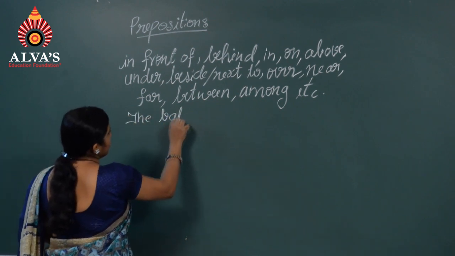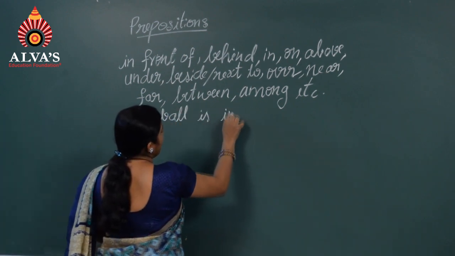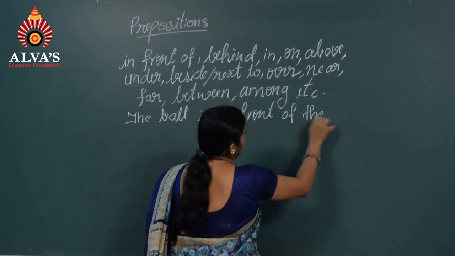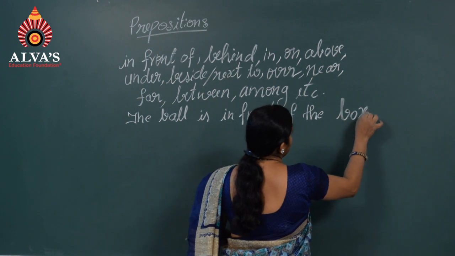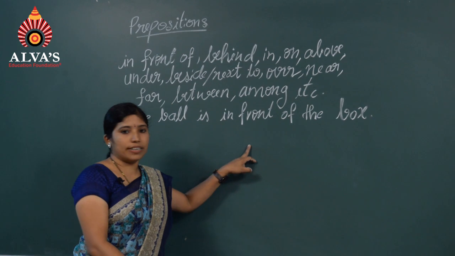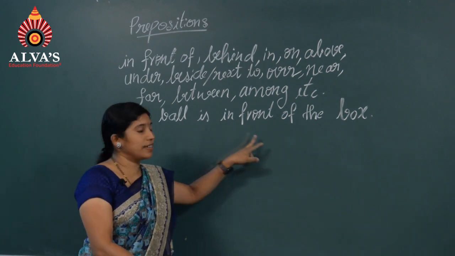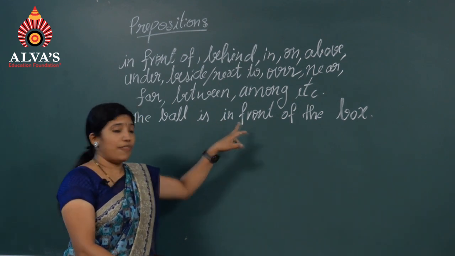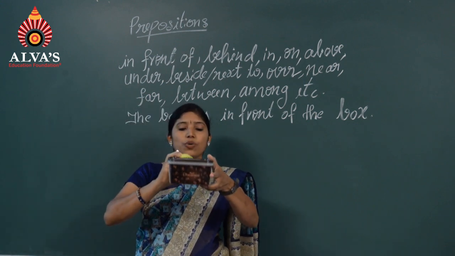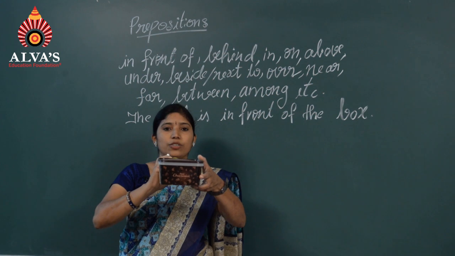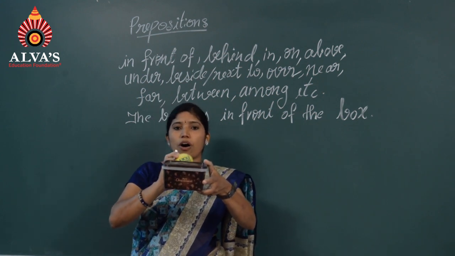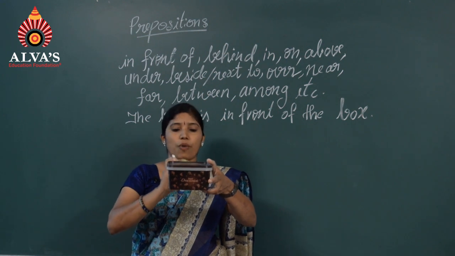The ball is in front of the box. The things which are at the front part, we refer to with in front of. Now I will change the position of the ball. I will keep the ball here. So what is the sentence? What is the preposition you can use? The ball is behind the box. Where is the ball? The ball is behind the box.